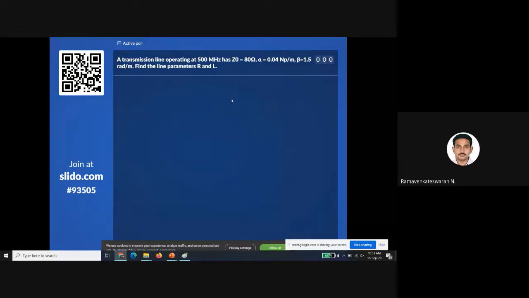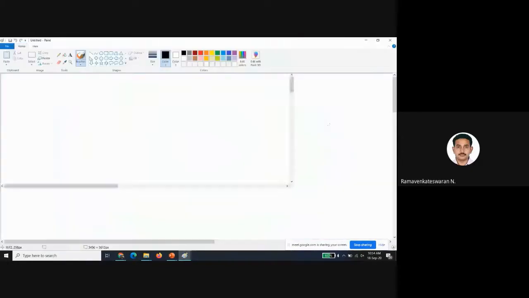Probably maybe later you can do that. I can note down the problem. How to do this problem? I know what alpha and beta and Z naught and frequency are, right? Let us do it this way. This is my alpha. I know beta, I know the characteristic impedance, and I know the frequency.